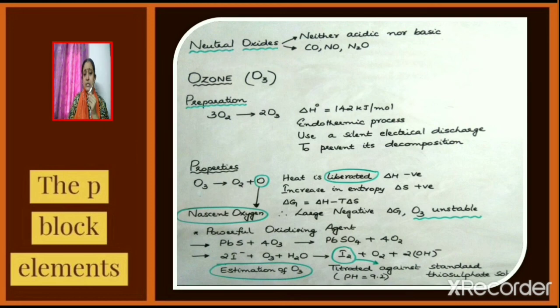So ozone is estimated by passing ozone through an iodide solution. Iodine will be liberated in this reaction. This iodine liberated is titrated against a standard solution of sodium thiosulfate. So by this method, we can estimate ozone.